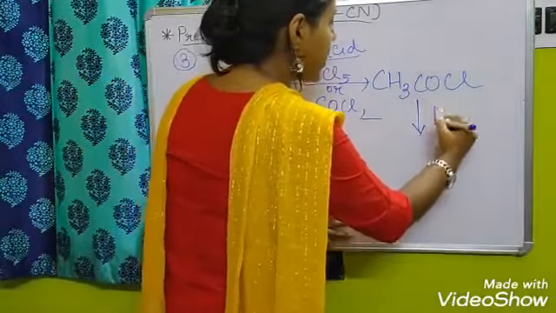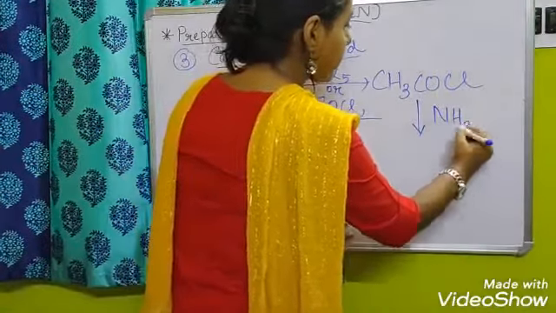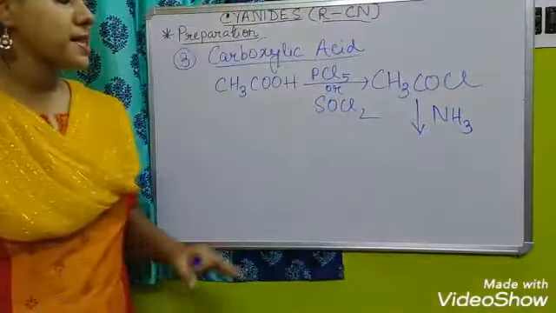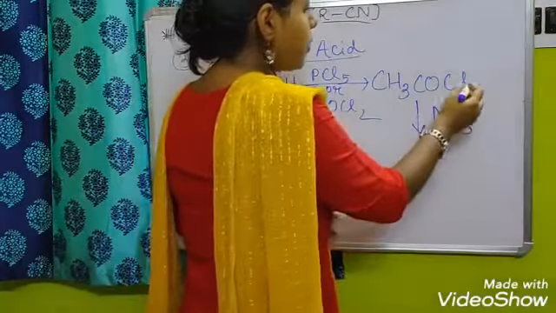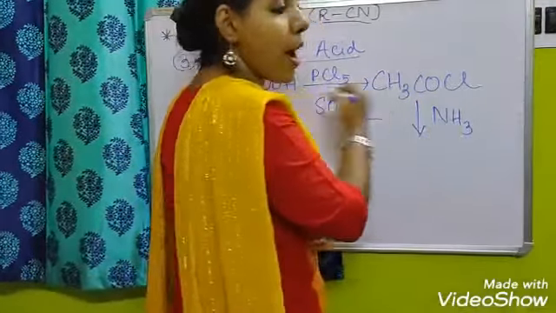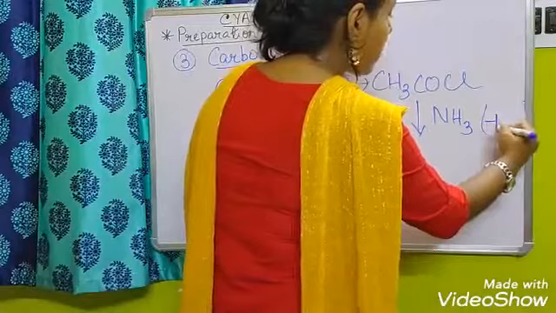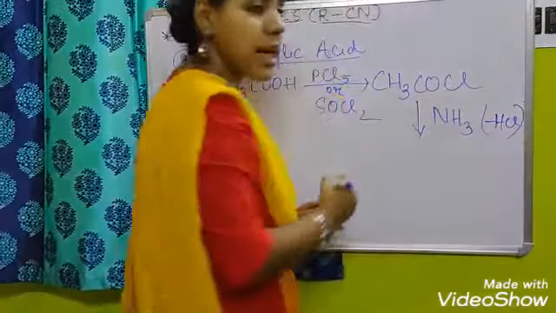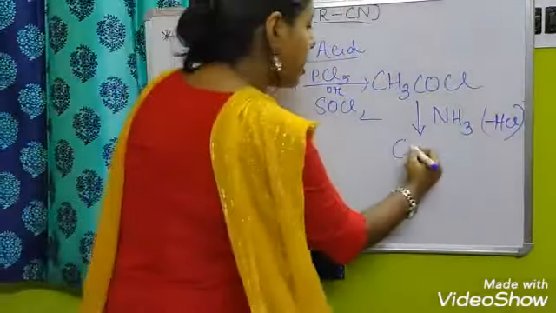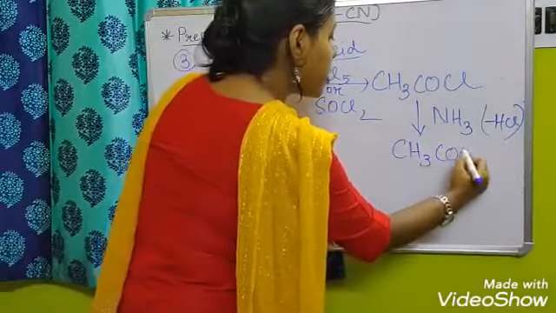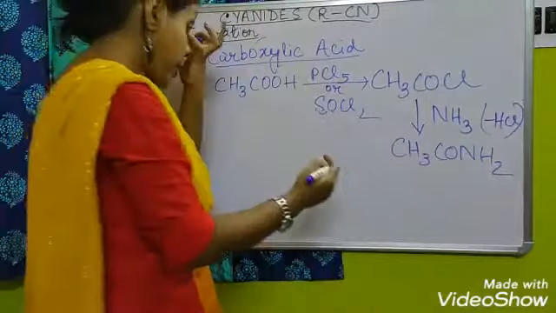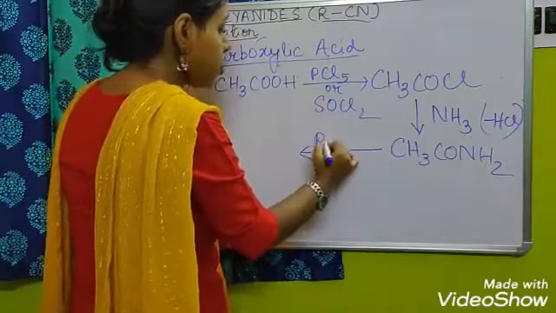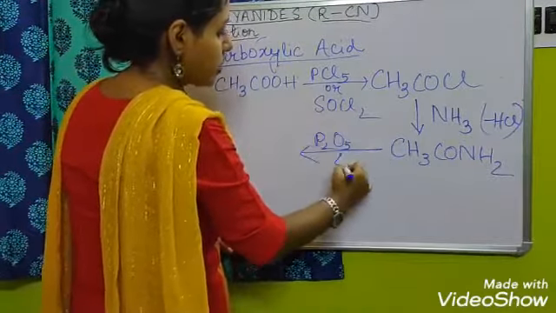After that again add NH3 or pass ammonia. There will be the removal of one chlorine and one hydrogen from here, so HCl will be removed out, making CH3CONH2. Clear? And after that add P2O5, then heat.